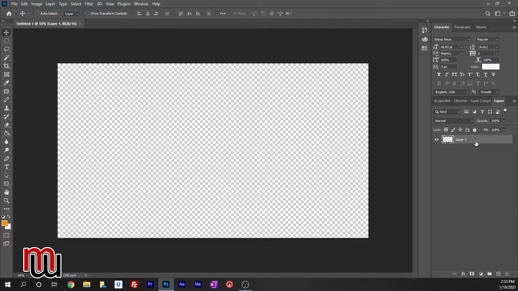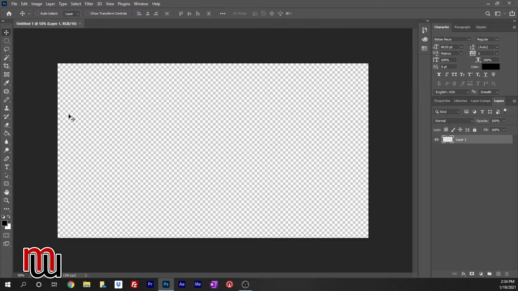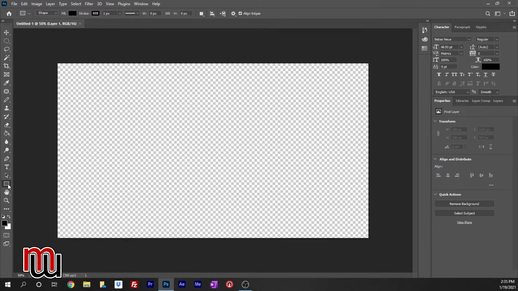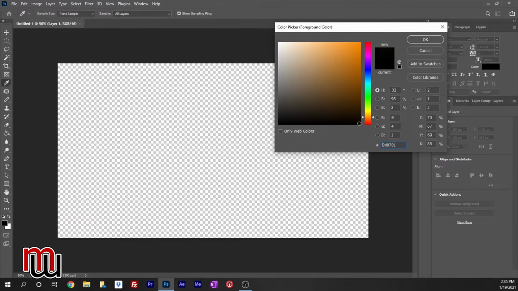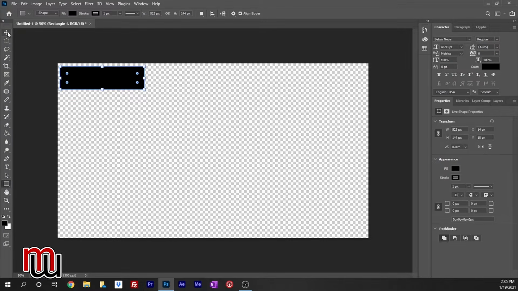And you start with a blank transparent layer. The first thing we're going to do is not make one identical to the one that I just showed you, because you've already seen that. Let's make one up here for this corner. Let's make a simple scoreboard. So the first thing we'll do is change our color to black. So we're going to go down here to the rectangle tool. We've changed our color to black to start, because that's going to be our base layer right here. And we're just going to create a scoreboard. Let's say we want it about that size. And it's black. So there you go.